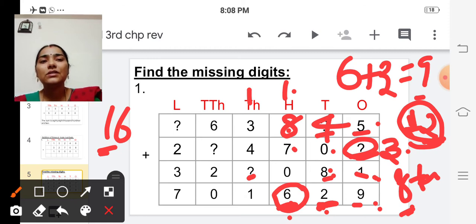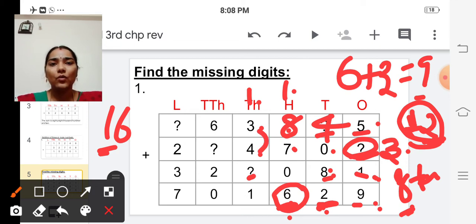So what are the remaining digits? 1 plus 3 plus 4. First we shall add these three numbers. 1 plus 3, 3 plus 1 is 4, and next 4 plus 4: 4 in the mind, 4 on the fingers. After 4, 5, 6, 7, 8. Isn't it? We are getting 8, but the answer is 1. So 1 is less than 8, so it should be a 2-digit number whose unit digit is 1.